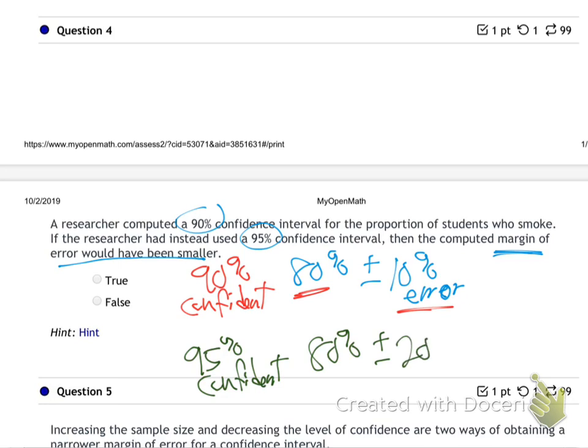Make it bigger, like 20%. I want to give myself more margin, right? So when the confidence level goes up, the error has to go up. That just makes sense. Is that what they said? Oh, no, they said smaller. They said when it goes up to 95, the margin should get smaller. That's false, isn't it? The margin should get bigger. Does that make sense? Are we good on that?